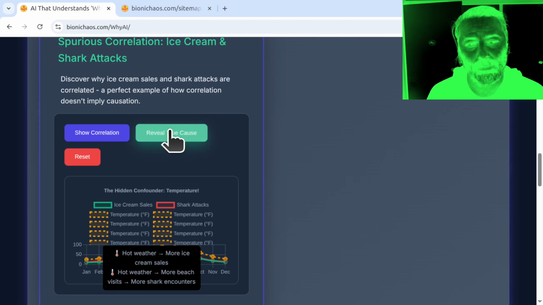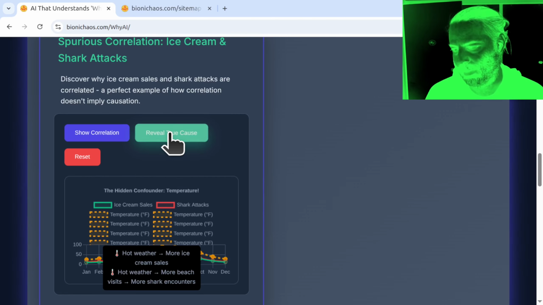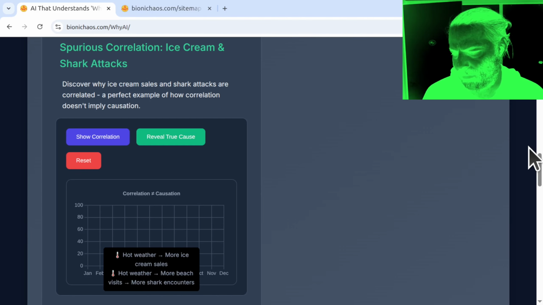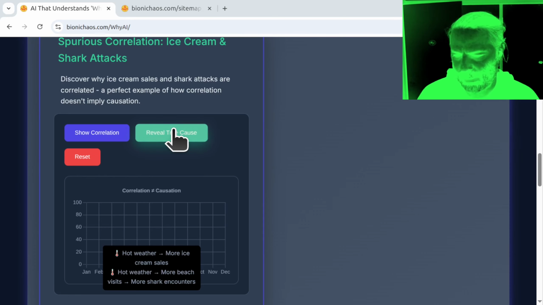I will need to actually specify that clicking on the button again and again should not add another temperature data onto the graph. If anything, it should remove it. Understood. I would ask the developer to ensure that repeatedly clicking the reveal true cause button does not add redundant temperature data labels, and instead plots the actual temperature data onto the graph. If anything, clicking repeatedly should remove the labels. Can you still rephrase the second part?